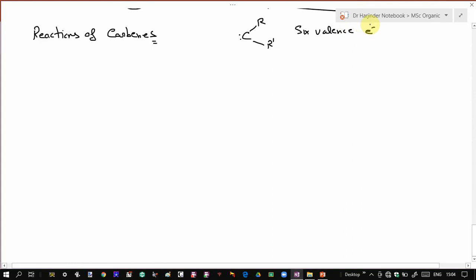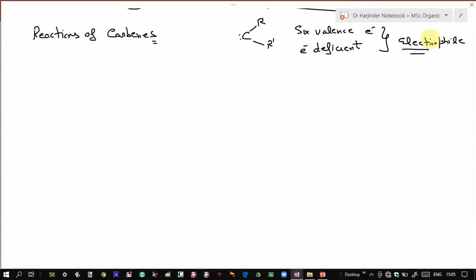And since there are 6 valence electrons, they are electron deficient compounds, as they need 8 electrons to complete the octet. Therefore they act as electrophiles. That means they attack electron rich species. Electrophile means electron loving. They want electrons, so they attack electron rich species.